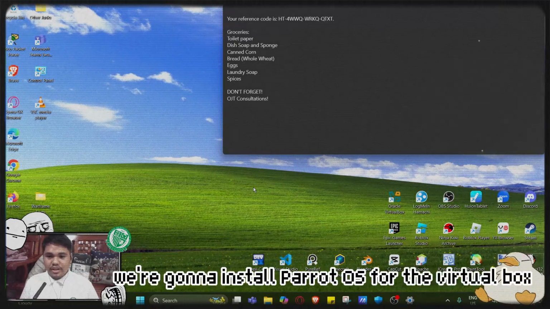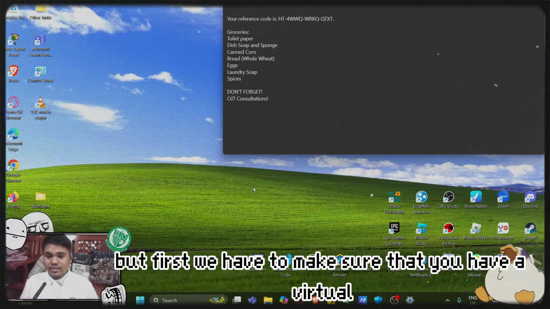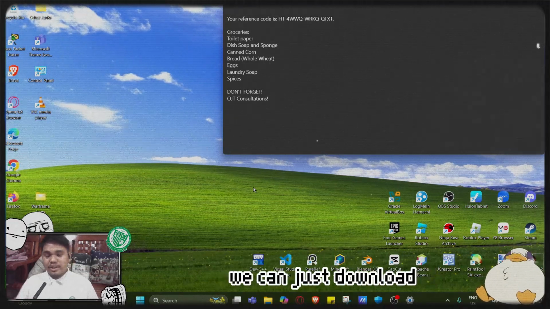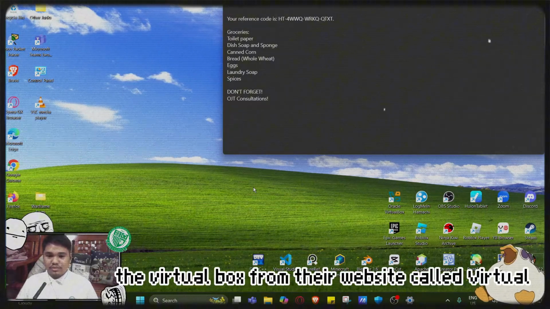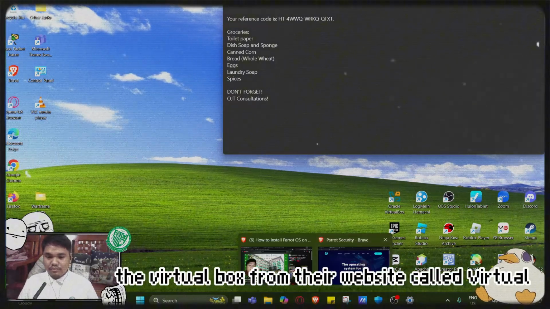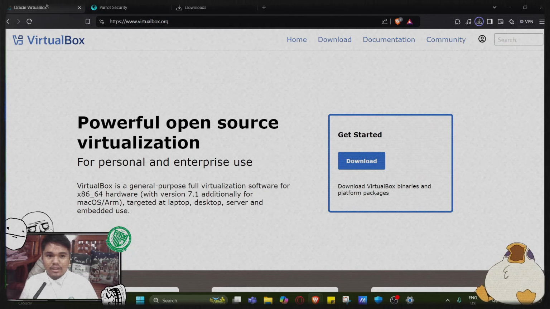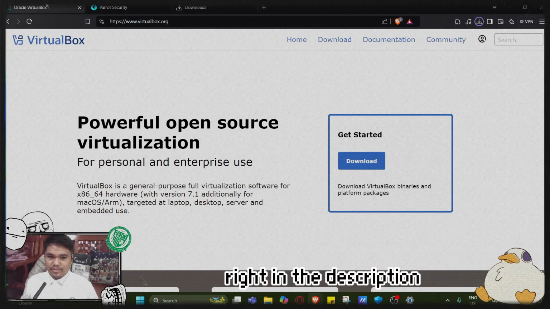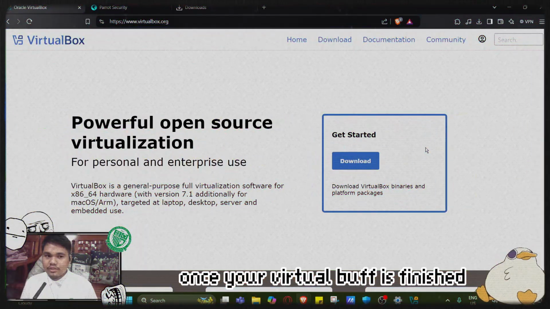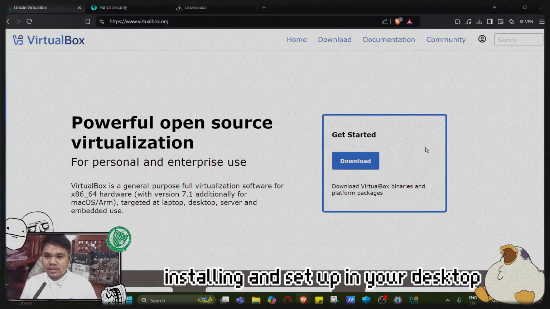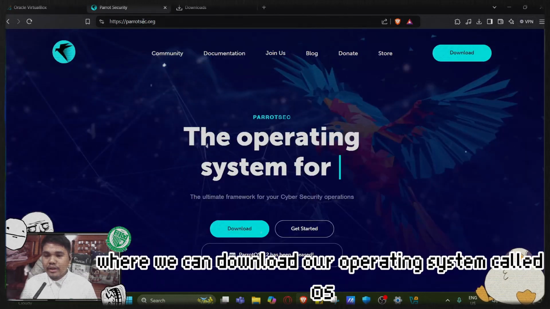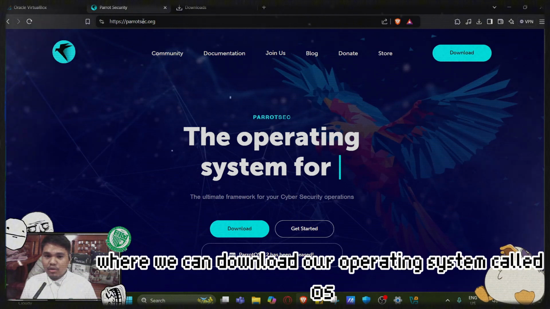Today we're gonna install Parrot OS on VirtualBox. But first, we have to make sure that you have VirtualBox on your desktop. If not, we can just download VirtualBox from their website, virtualbox.org, or I can just provide the download link right in the description. Once your VirtualBox is finished installing and set up on your desktop, we can now go to parrotsec.org, where we can download our operating system called Parrot OS.